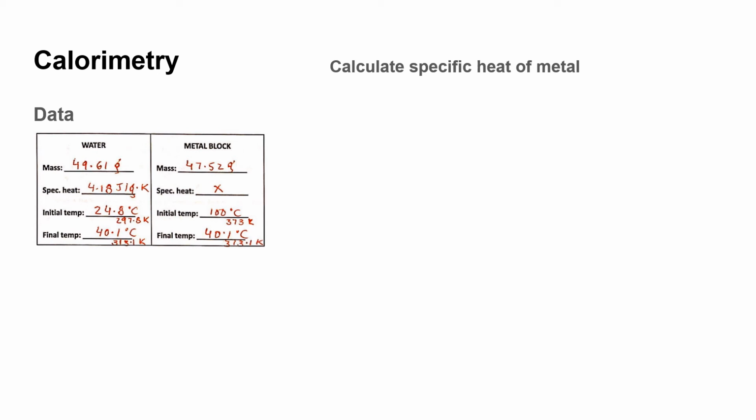And then we looked at how we can use all of this information to calculate the specific heat of the metal. Now, ideally, we would want to use the Q equals mc delta T equation. The problem is, from that equation, we already have the mass and we do have the change in temperature. Specific heat is what we are calculating. But where do we get the Q from, the heat? So remember that in this calorimeter, and according to the law of conservation of energy, the heat that was released by the metal is the same as the heat that was absorbed by the system.